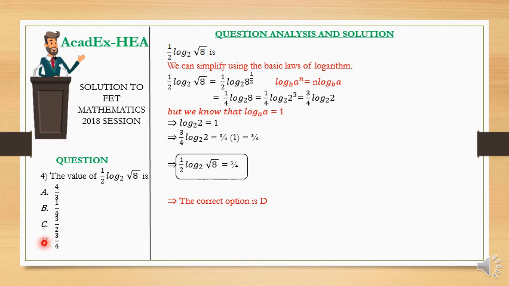And from here we can conclude that the option with the correct answer is option D, because D is equal to 3/4. Proceed to question 5.